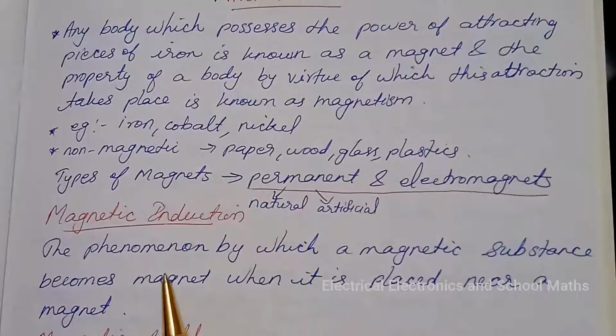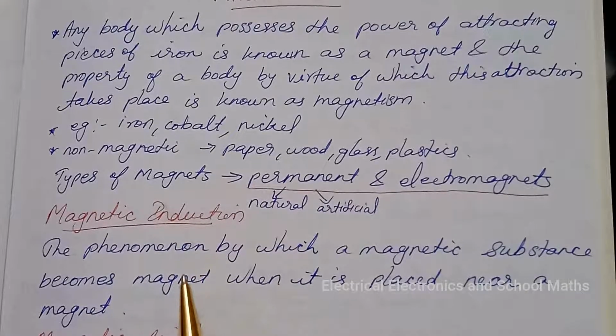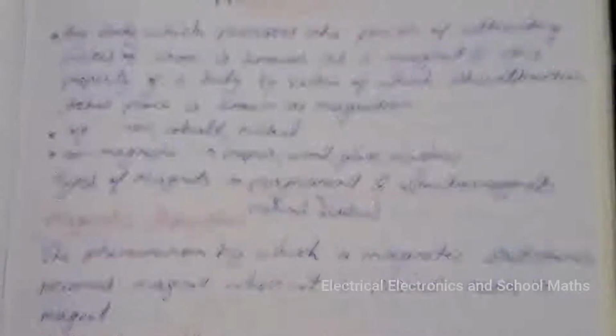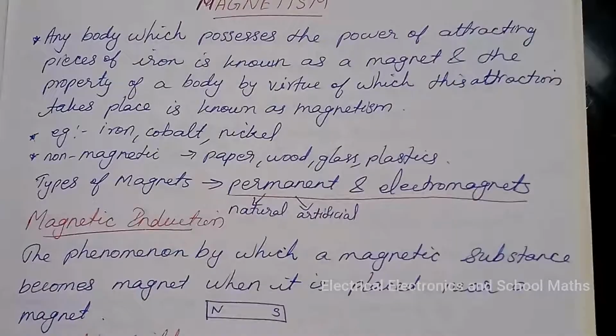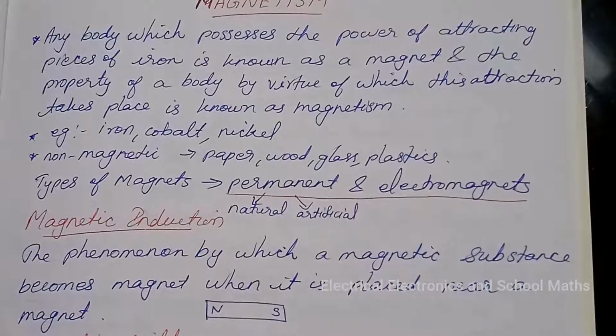A magnet has two distinctive properties, attraction and repulsion, for magnetic substances and other magnets, and the two ends of a magnet are called north and south poles. A magnet will point towards north and south when freely suspended in air.